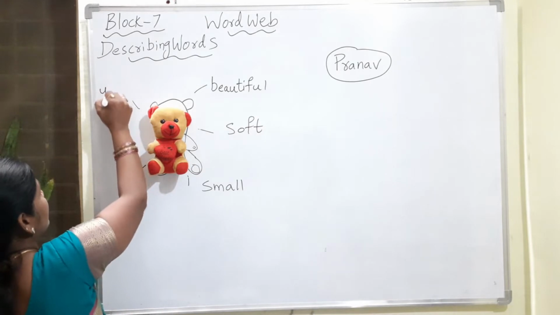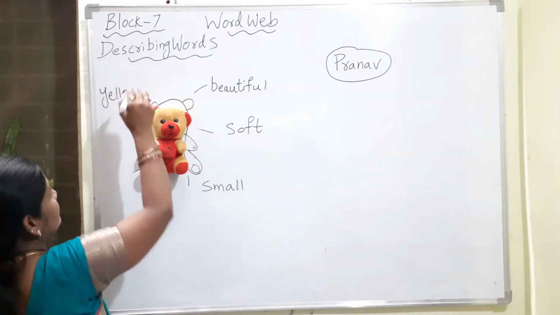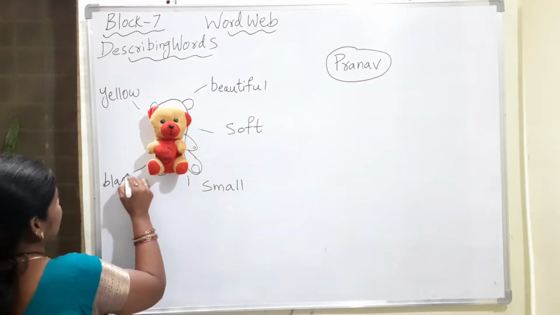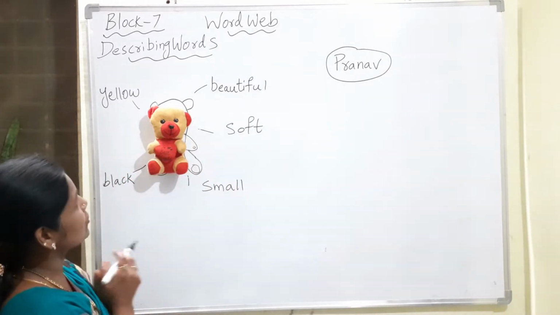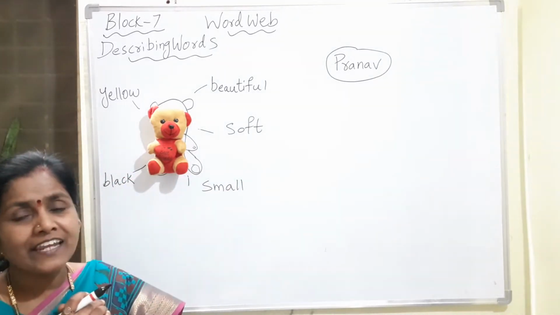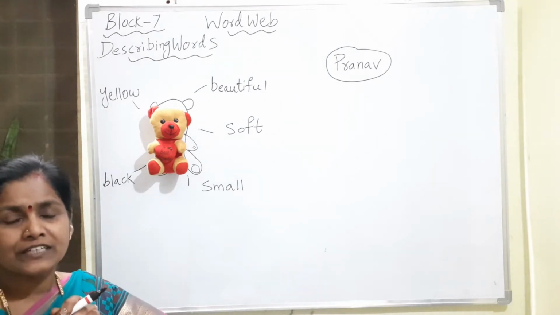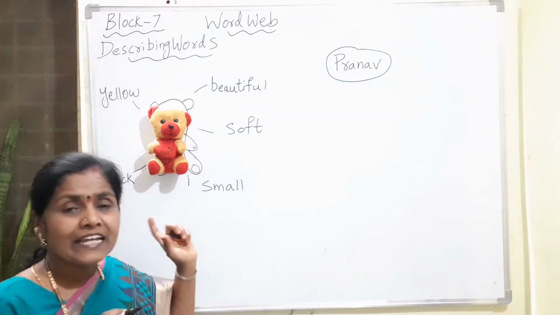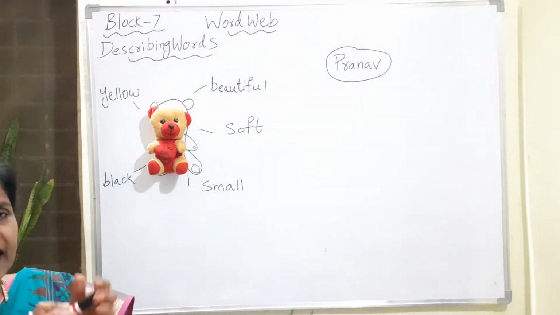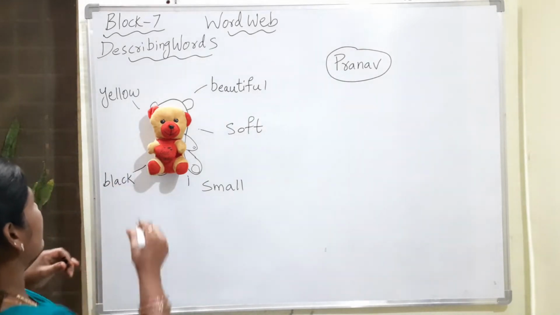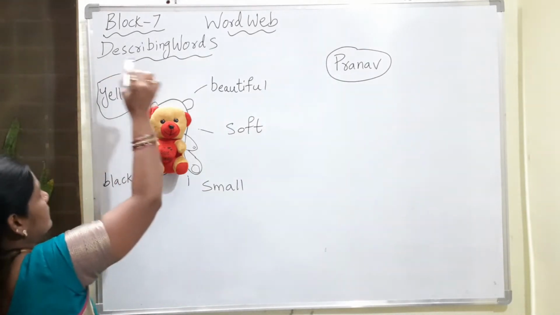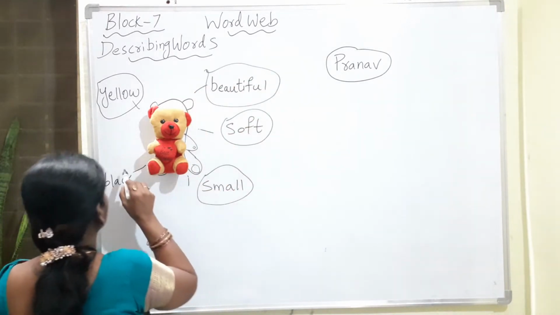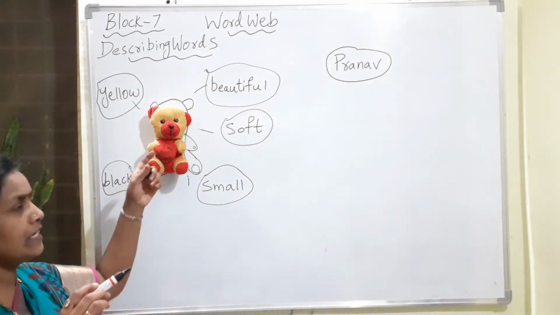It is yellow in color. And how are the eyes of the teddy bear? They are black in color. And overall, as soon as you look at it, how do you feel? It is very lovely, it is very cute, it is very beautiful, and it is very small. Just by looking at this teddy bear, we have got 5 words. If we were in the class, you would have given more and more words to describe this teddy bear.